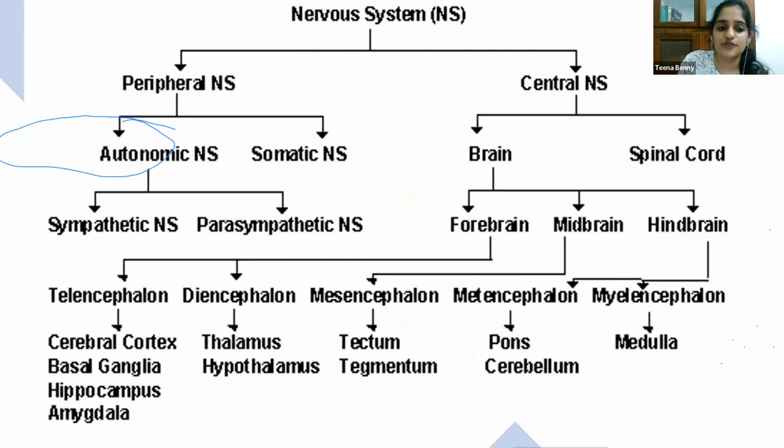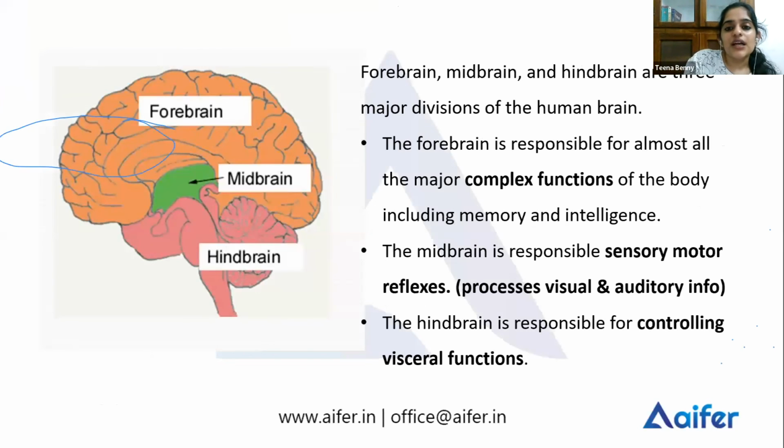The forebrain consists of telencephalon and diencephalon. Telencephalon includes structures such as cerebral cortex, basal ganglia, hippocampus, and amygdala. Diencephalon includes thalamus and hypothalamus. Midbrain consists of mesencephalon only. Mesencephalon includes tectum and tegmentum. Hindbrain consists of metencephalon and myelencephalon. Metencephalon includes pons and cerebellum. Myelencephalon includes medulla. Okay, so the three brain regions are forebrain, midbrain, hindbrain.